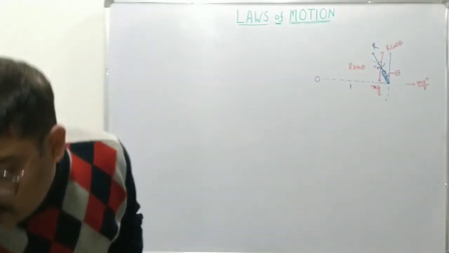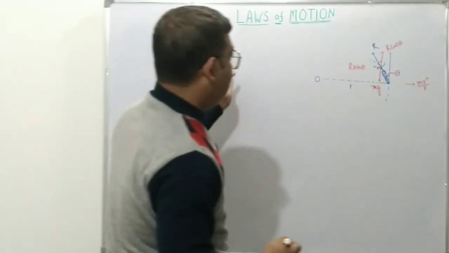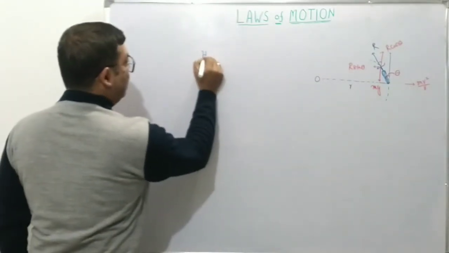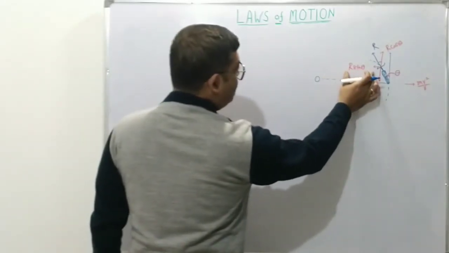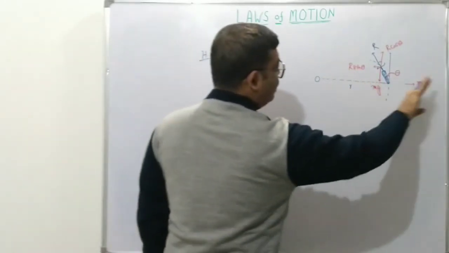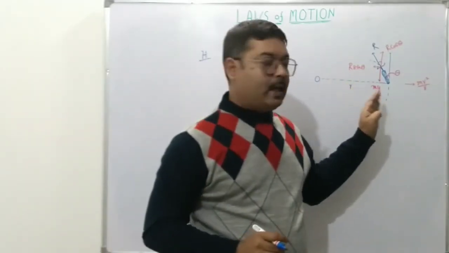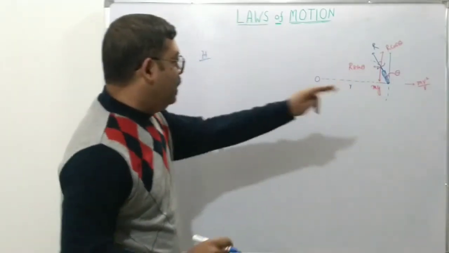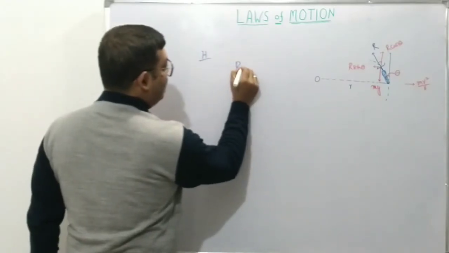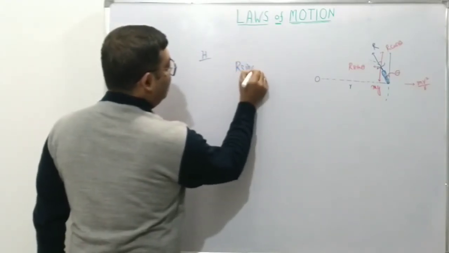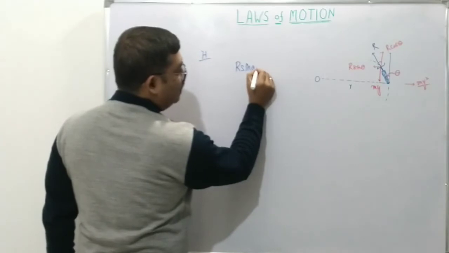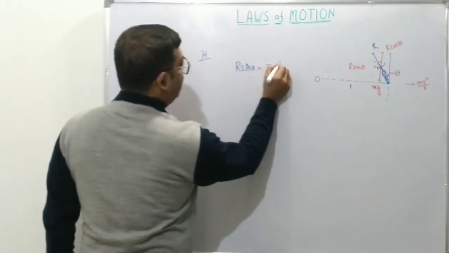If we consider the horizontal direction, there are two forces: R sin theta in the inward direction, and m v square by r in the outward direction. For the cycle or the bike not to slide out, these two must balance each other. So R sin theta must be equal to m v square by r.